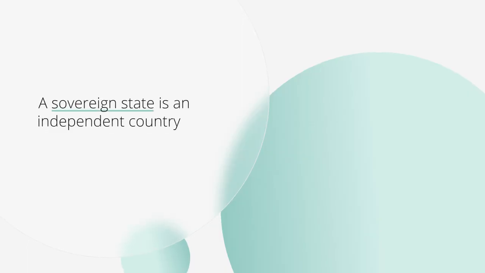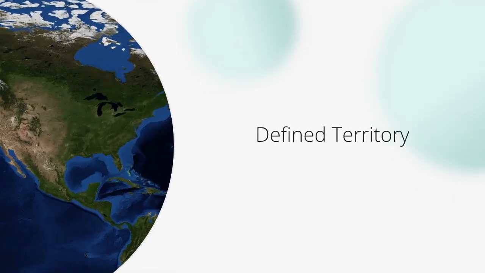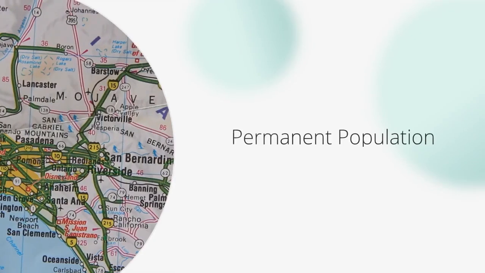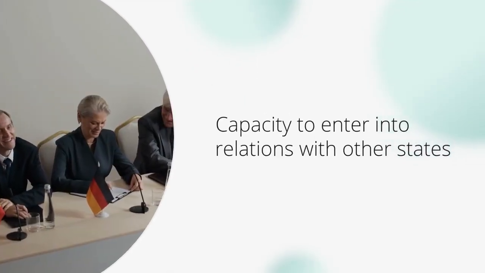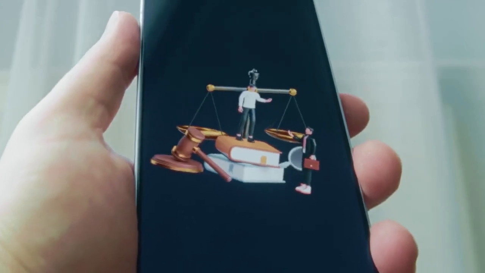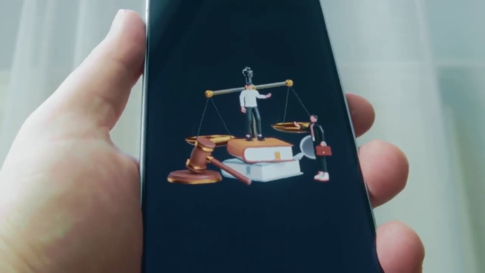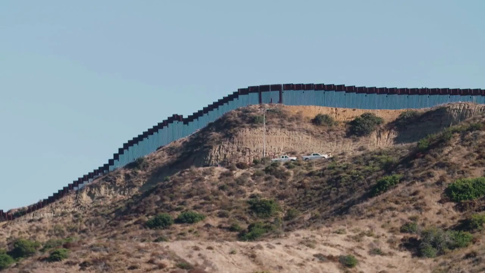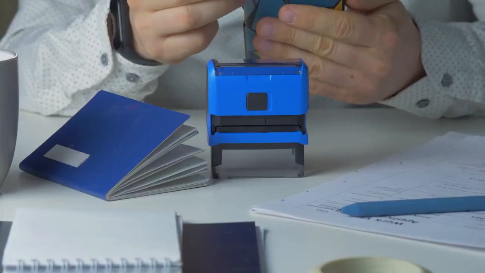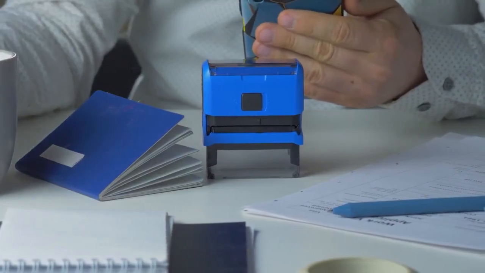A sovereign state is an independent country that governs itself, has a defined territory, a permanent population, an effective government, and the capacity to enter into relations with other states. It is not subject to any higher authority. By this definition, the United States of America is one sovereign state. It makes its own laws, controls its borders, and interacts with other countries without external control.